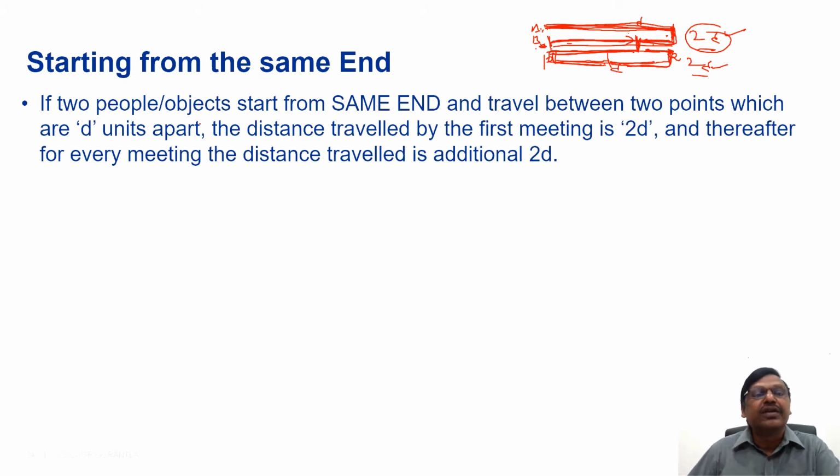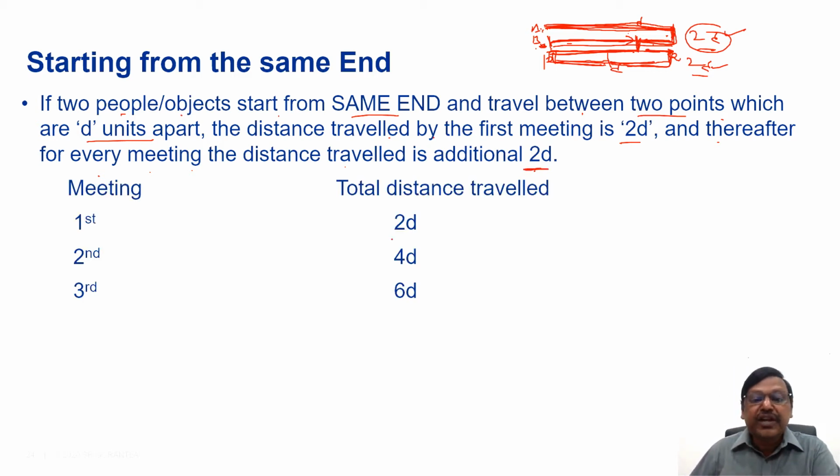That is important. If two people or objects start from the same end and travel between two points which are D units apart, the distance traveled by the first meeting is 2D, and thereafter for every meeting the distance traveled is an additional 2D. Right? So the first meeting is 2D, the second meeting will be 4D, the third meeting will be 6D, and so on.